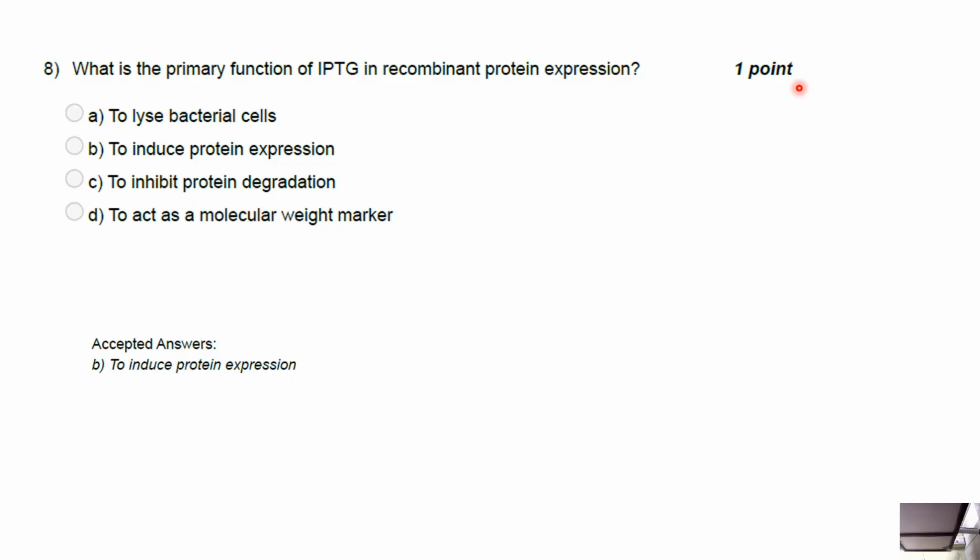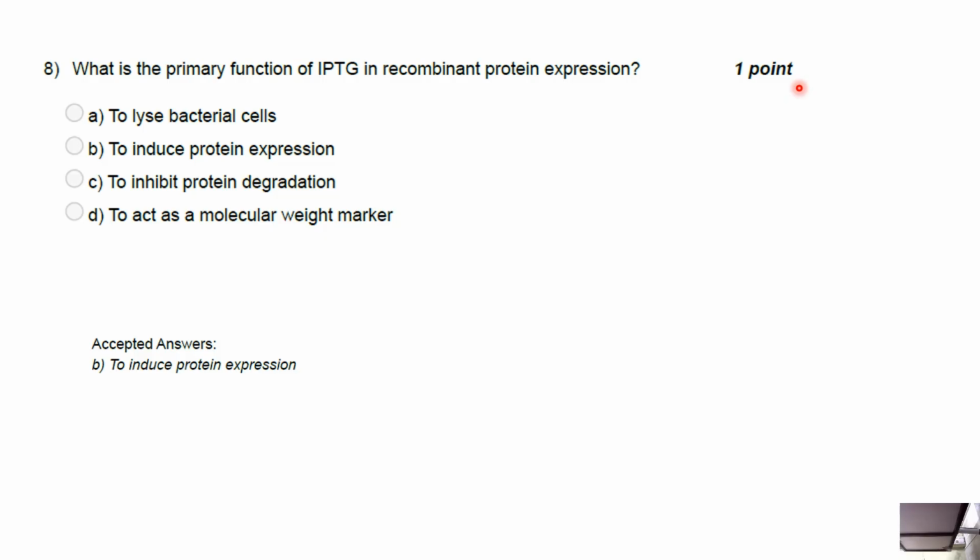So what is IPTG? IPTG is nothing but a synthetic analog of lactose. It can bind to and inactivate the repressor LacI just like lactose, but is not metabolized by the cell, meaning its concentration stays constant throughout induction. Normally, without IPTG, the lac repressor protein LacI binds to the lac operator region on DNA. This blocks transcription of downstream genes like lacZ or your recombinant gene cloned under the lac or T7 promoter.